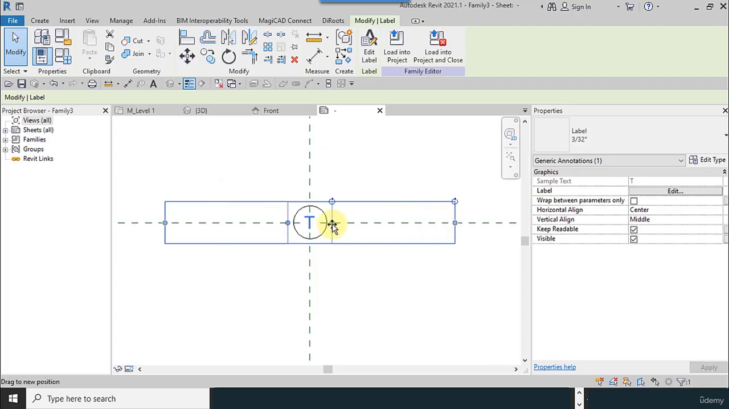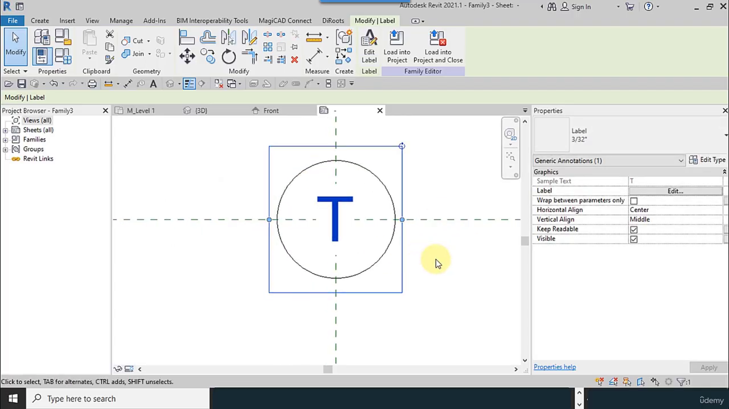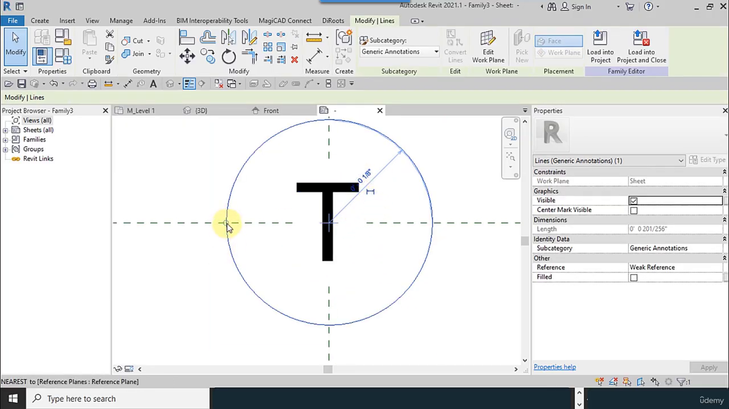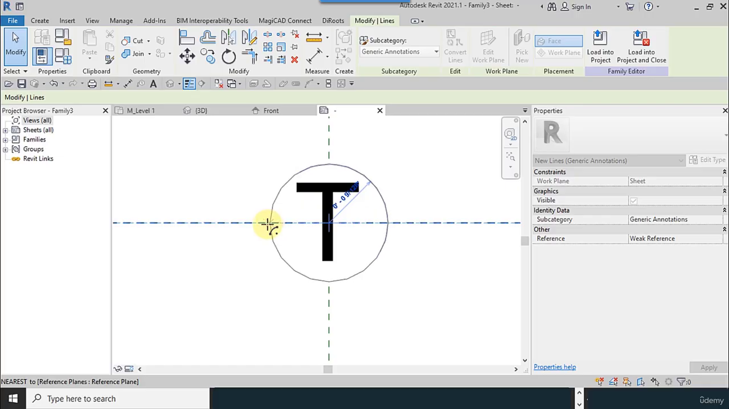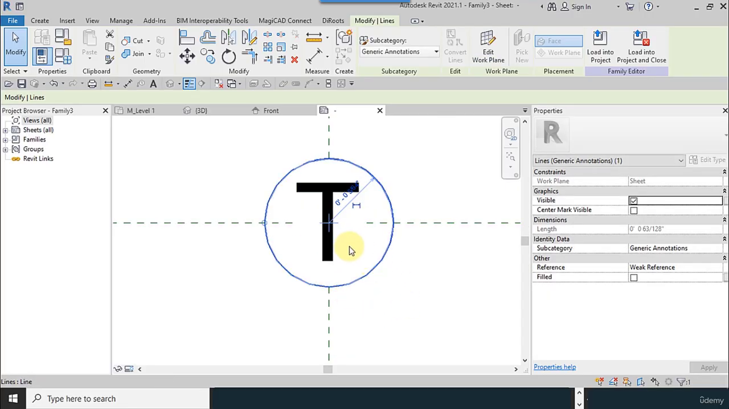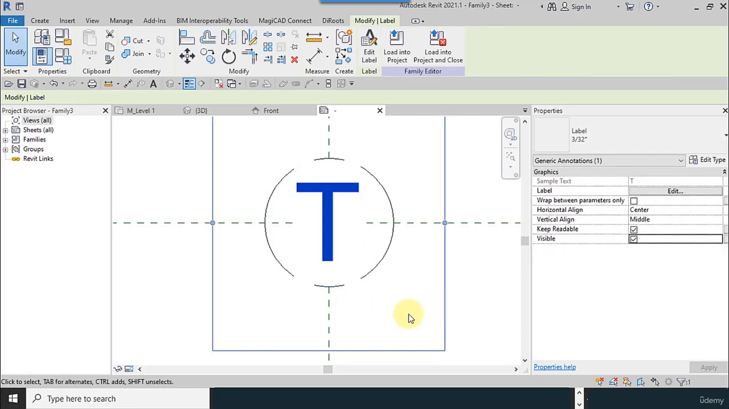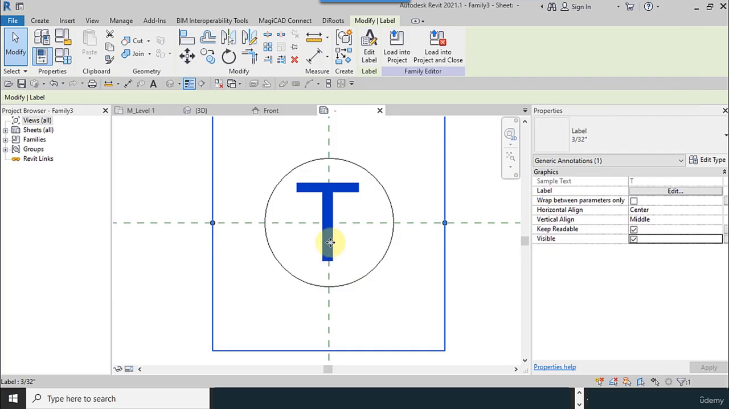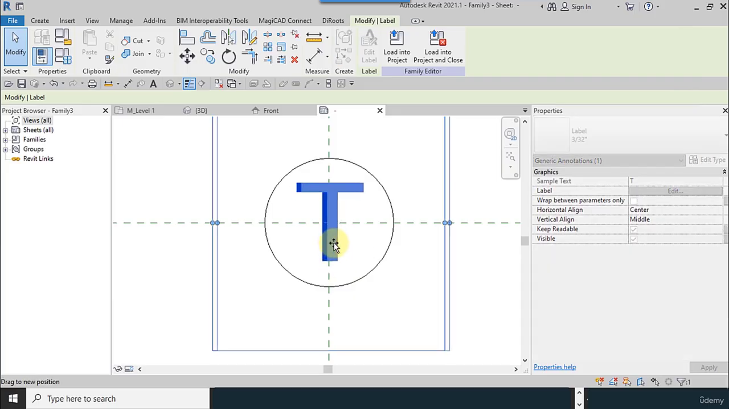This is our border. I limit border 332. I minimize the size of the circle. When you use this text, these lines are not visible because the background is opaque. So use transparent. Now you can see the lines.